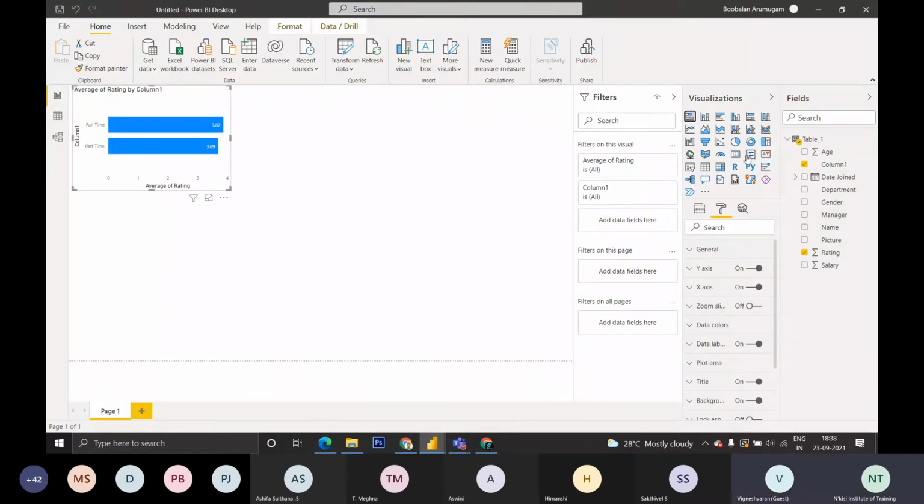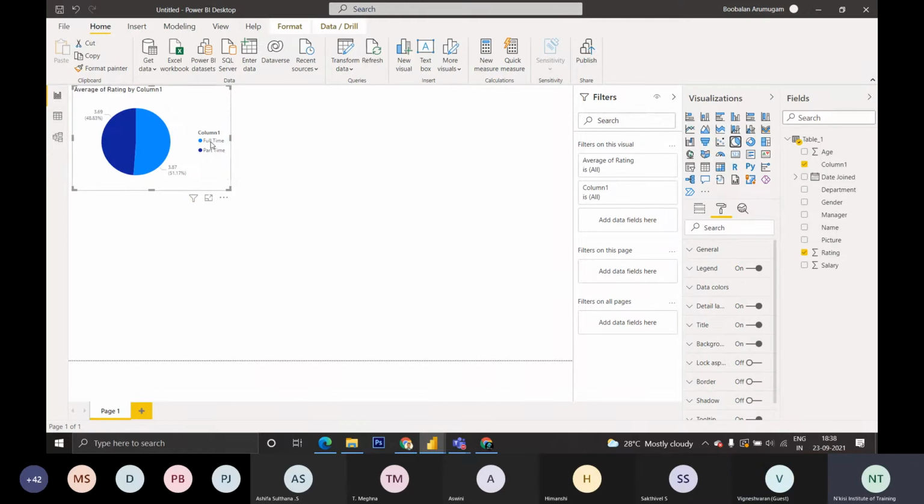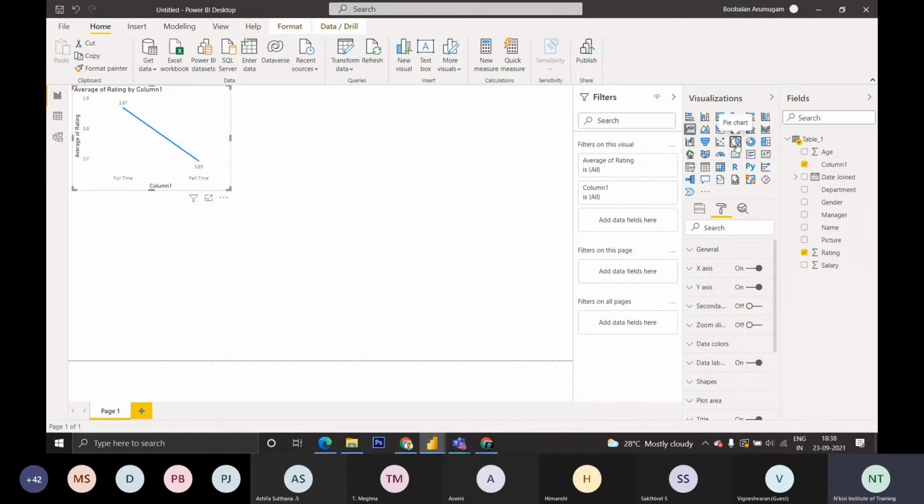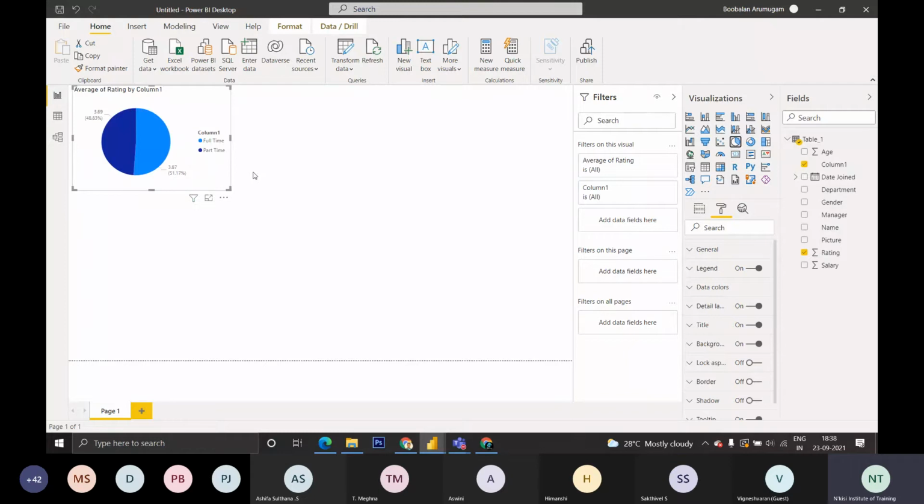Okay, sir, understood, sir. Based on the requirement, you can directly use the bar chart. Anything else, if you want to use a pie chart, you can directly use the pie chart. You can change it. You don't need to do it again. Directly you can change and you can see which data will be more convenient for us. If this data is convenient for you, you can use this visualization.